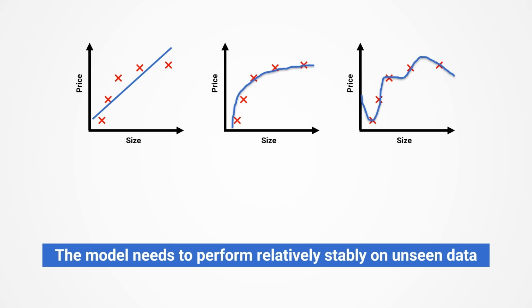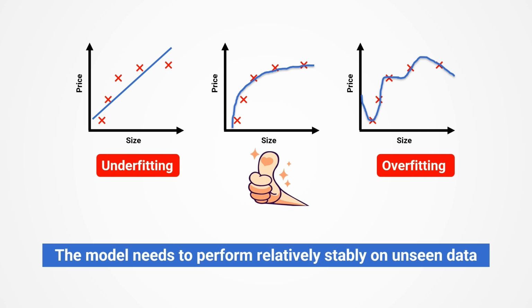Although the third model perfectly predicts historical data, it does not reflect the development trend of the data and performs poorly in generalization ability. This situation is called overfitting. The fitting effect of the first model is too poor, which is called underfitting. Although the accuracy of the second model is not that high, it has good generalization ability and performs relatively stably in predicting data, making it a more ideal model.